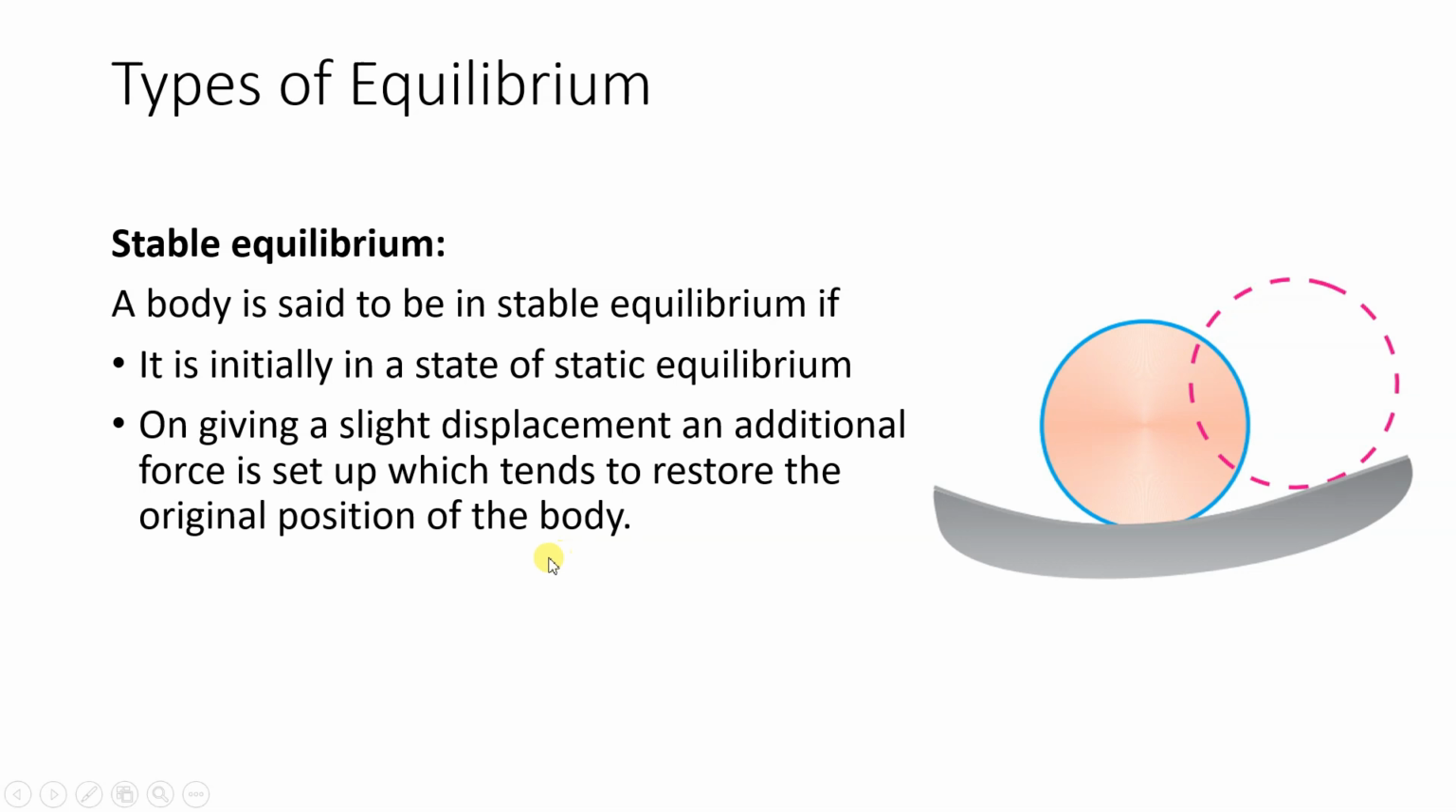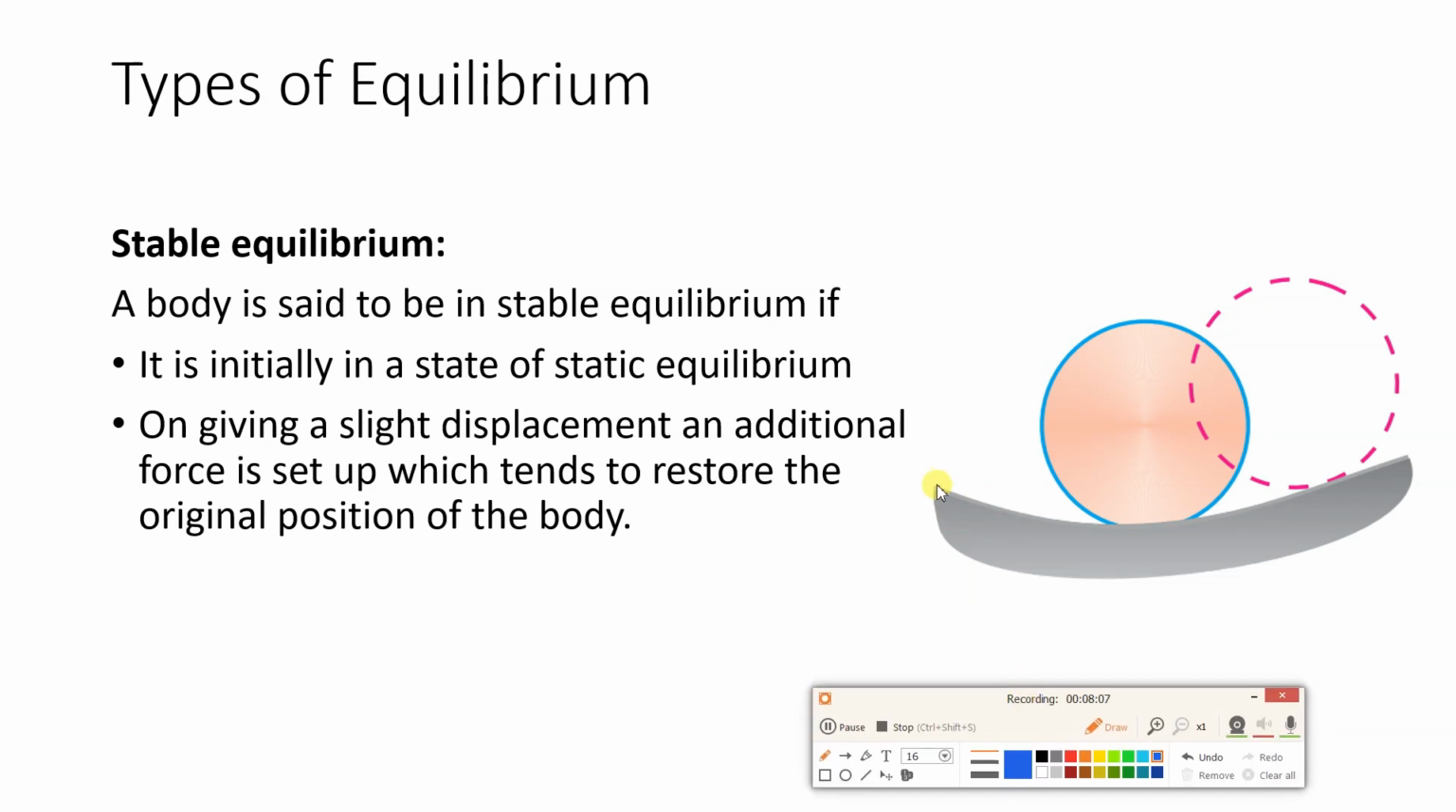What is the meaning of this? Here you can see a sphere has been shown and it is kept on a curved surface. So this is a curved surface. Initially this body is in static equilibrium, meaning this body is at rest.